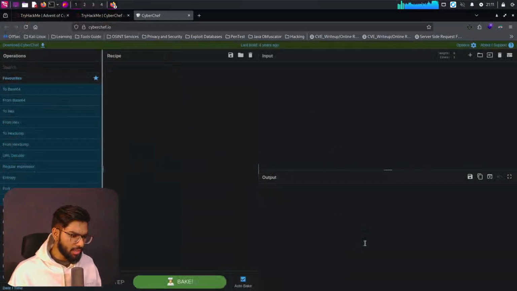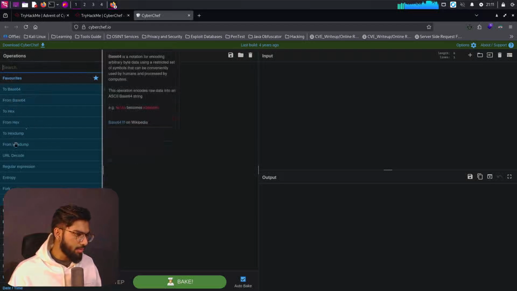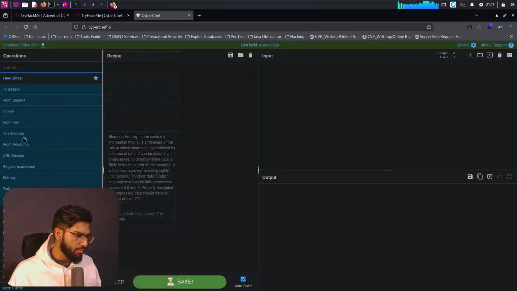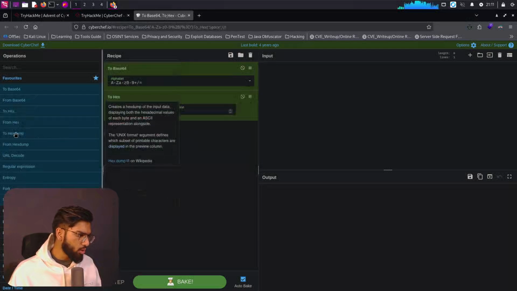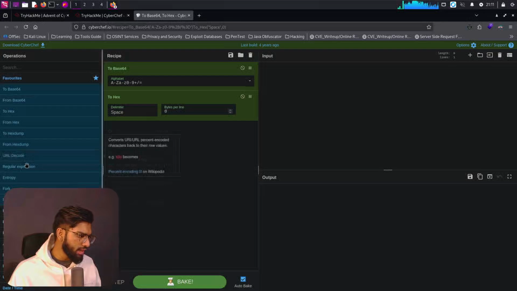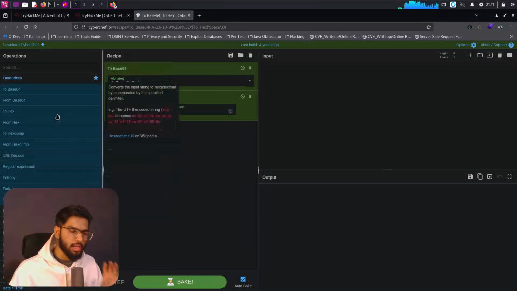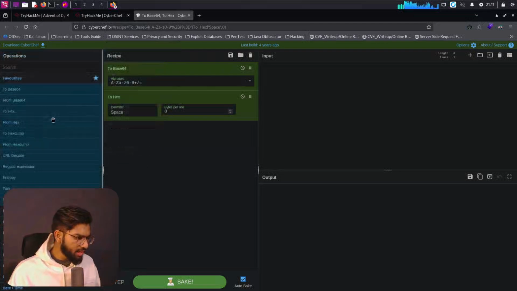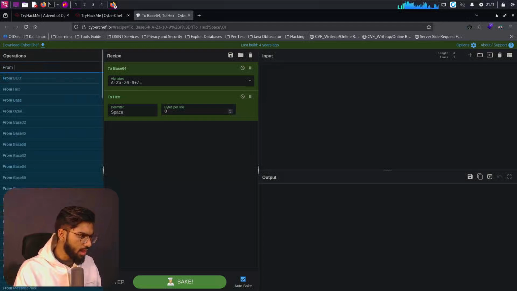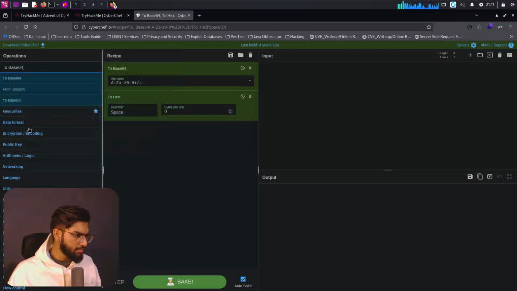So we have multiple tabs here. This is the operations tab, wherein we can see multiple types of algorithms or operations that we can perform. Something like converting to base 64, or converting to hexadecimal, or doing some URL encoding and decoding. So all those operations are here. Those are the set of algorithms that we can use for performing any of the specified tasks that we want to do. You can list them here and you can even search for them. So, from or to base 64. You can use these parameters for searching.